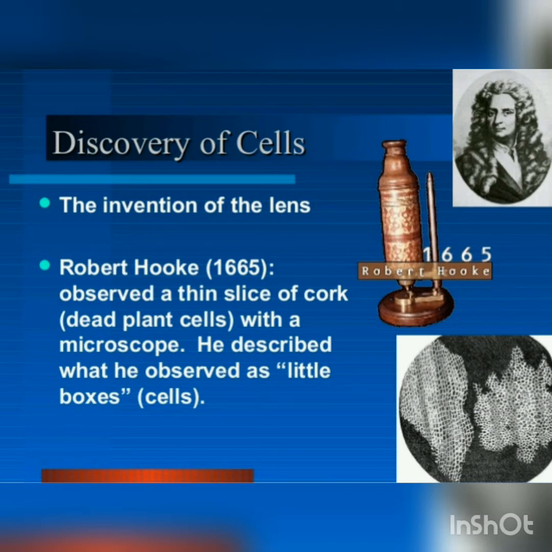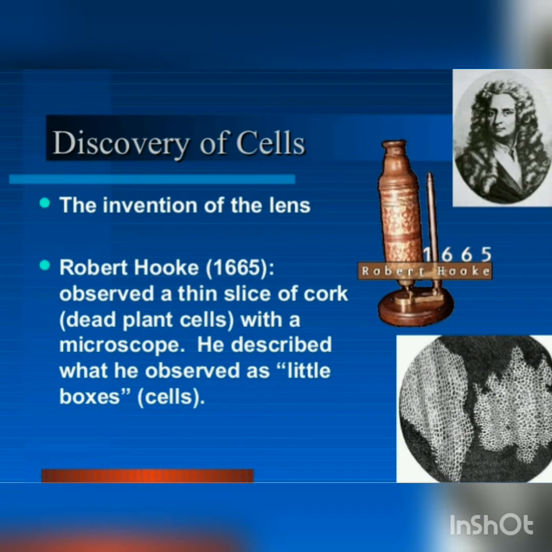So Hooke coined the term cell for each box. He named each partition or each box or each compartment as a cell. He observed that the boxes or cells in the cork were actually dead cells. Cells of living organisms could be observed only after the discovery of the improved microscope. Very little was known about the cell for the next 150 years after Robert Hooke's observations.